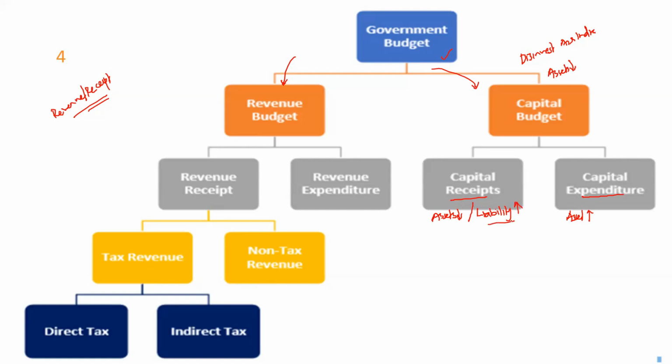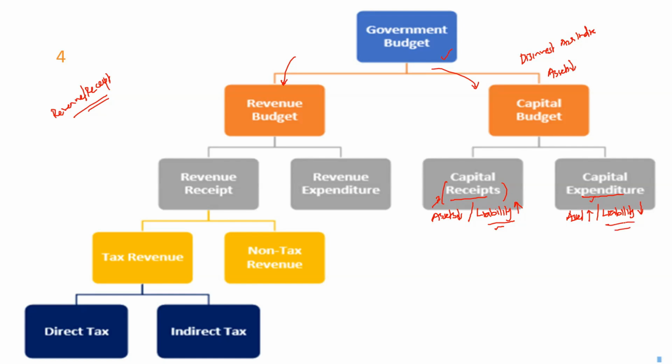On the other hand, let's assume you already have some loan taken from the IMF and you are repaying that loan. When you repay an existing loan, your liability reduces. So when you're taking a loan, you get money, that is a receipt, but your liability increases. But when you're repaying your existing loan, that is an expenditure, but your liability reduces.